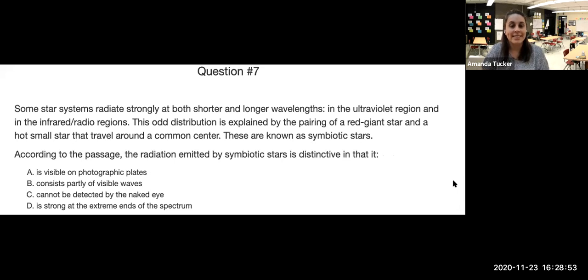All right, so this question is a detailed question, but it's also asking about the main idea. The passage is talking about the type of binary system that is described as radiating even more strongly at both shorter and longer wavelengths. So this both shorter and longer is comparing two different ends of the spectrum. So we're going to go ahead and choose D, because that comparison of the short and the long is really driving the differences and talking about how it's extreme in both spots.